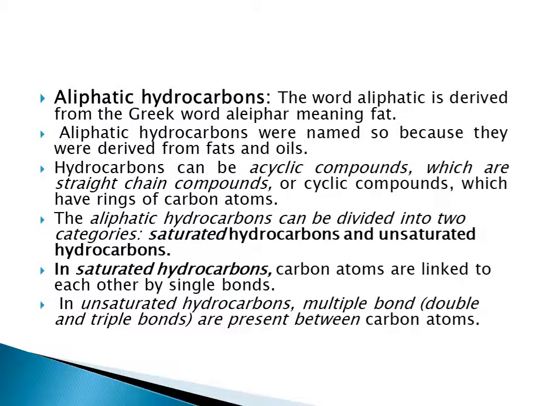Aliphatic hydrocarbons. The word aliphatic is derived from the Greek word aliphar, meaning fat. So aliphatic hydrocarbons were derived from fats and oils. Hydrocarbons can be acyclic compounds, which are straight chain compounds, or they can be cyclic compounds which have rings of carbon atoms. The aliphatic hydrocarbons can further be divided into two categories: saturated hydrocarbons and unsaturated hydrocarbons. In saturated hydrocarbons, atoms are linked to each other by single bonds, whereas in the unsaturated hydrocarbons, multiple bonds are present between the carbon atoms.